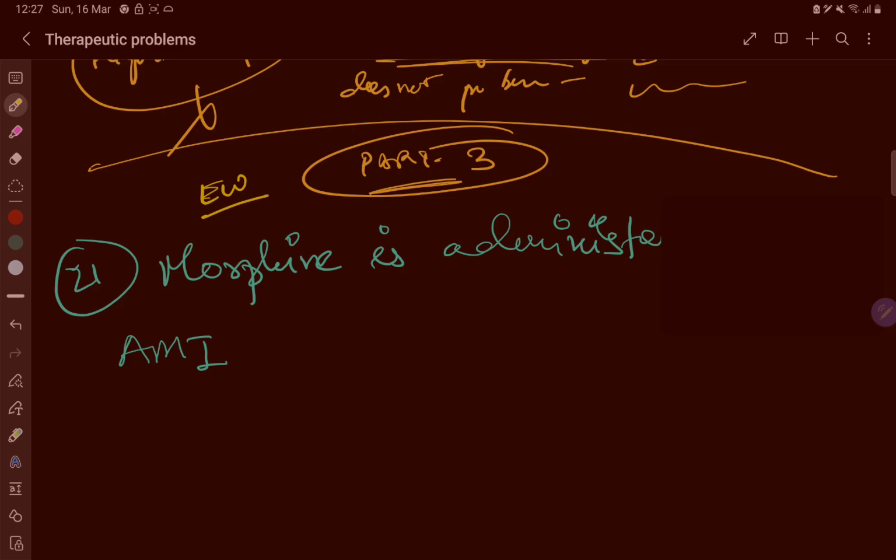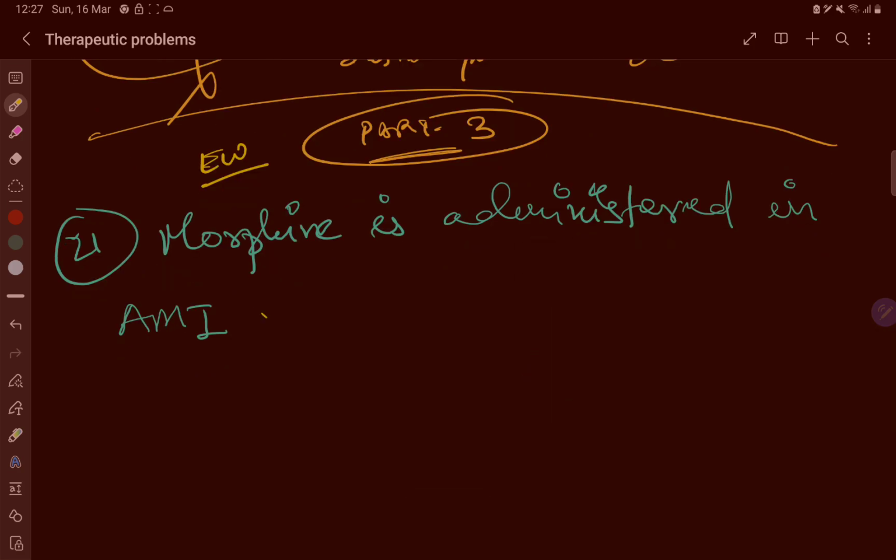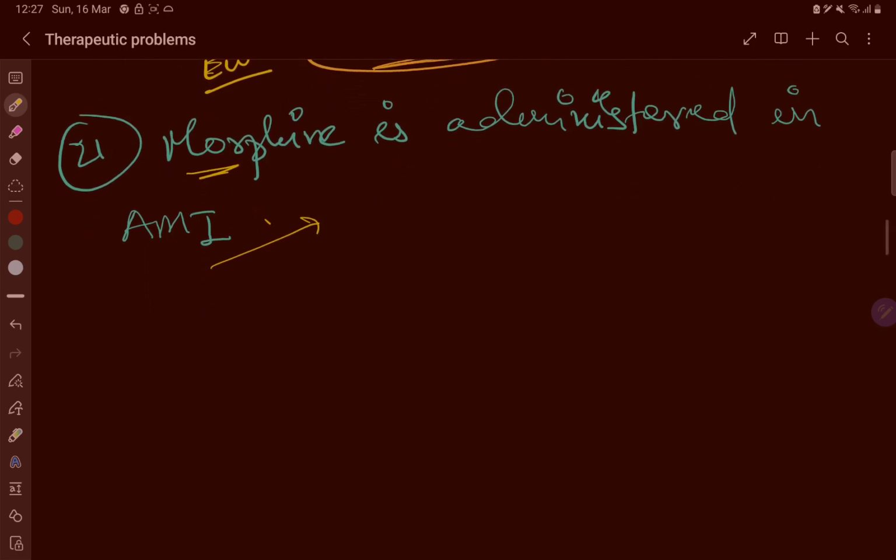So morphine is administered in AMI. See, morphine as such is a very excellent and important question. So why and how is it used in AMI?